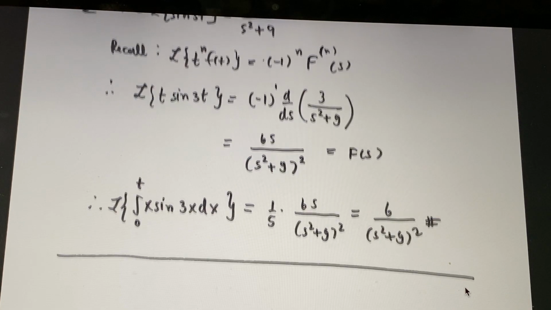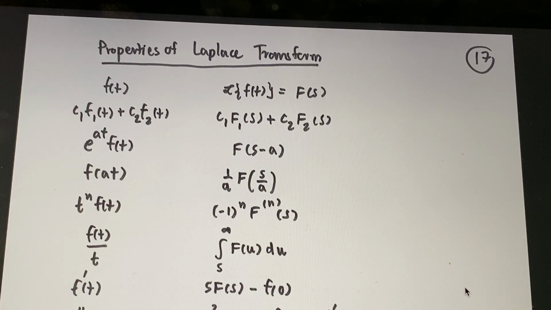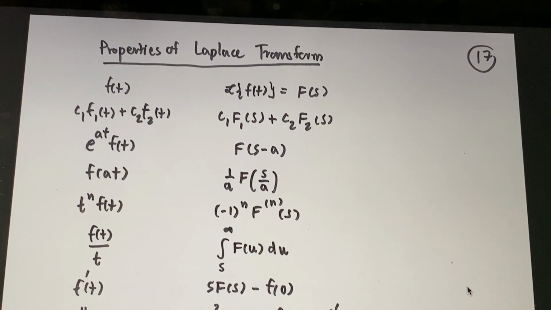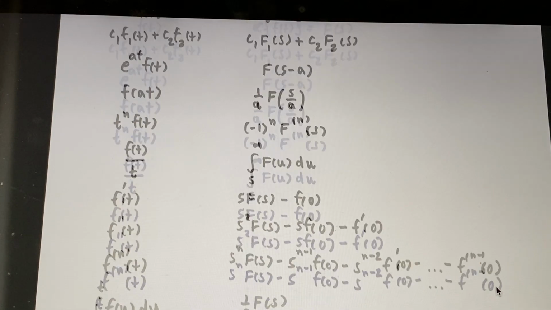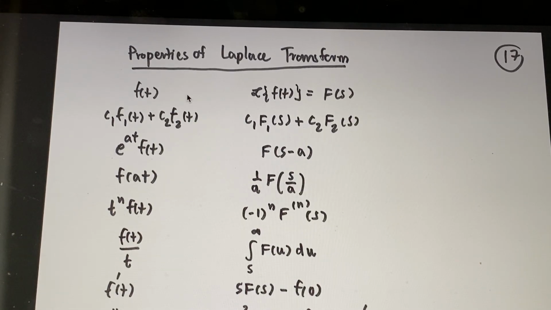Okay, let me summarize all the properties for you. This is going to be all the properties that we have. The first one, if you have f(t), Laplace transform of f(t), it's just F(s). And if you have a linear combination, c1 f1 plus c2 f2, when you find the Laplace transform, it's equal to c1 times the Laplace transform of f1, so you get big F1(s), plus c2 times big F2(s).